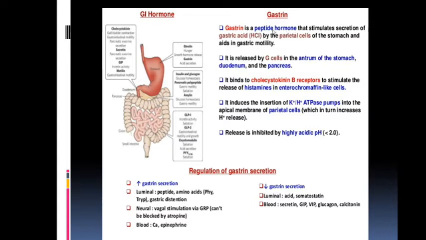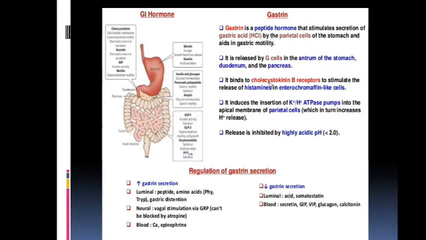It is a polypeptide hormone that stimulates the secretion of gastric acid by the parietal cells of the stomach and aids in gastric motility. So this gastrin helps in the secretion of HCl by stimulating the parietal cells of the stomach. It is released by the G cells in the antrum of stomach. Other than pyloric antrum, it is also present in the duodenum and pancreas.